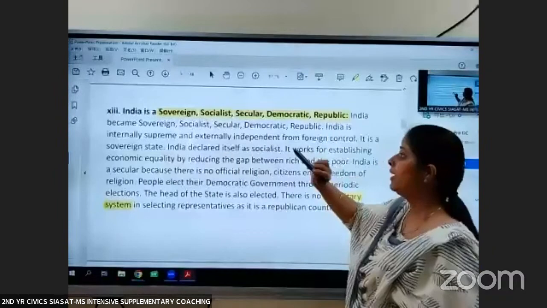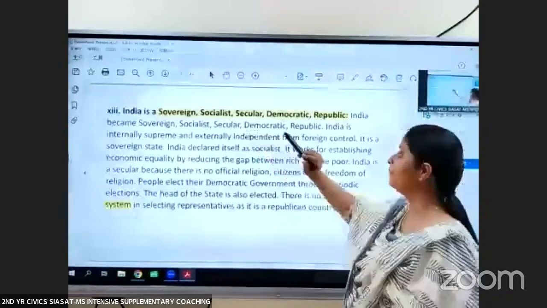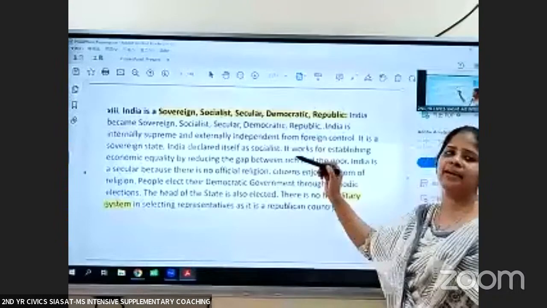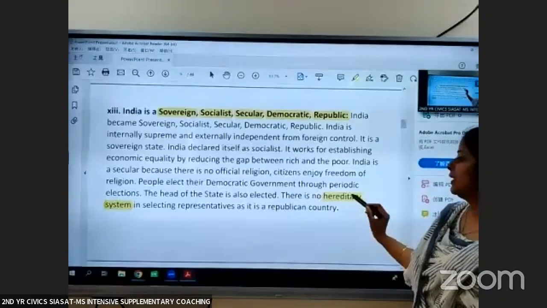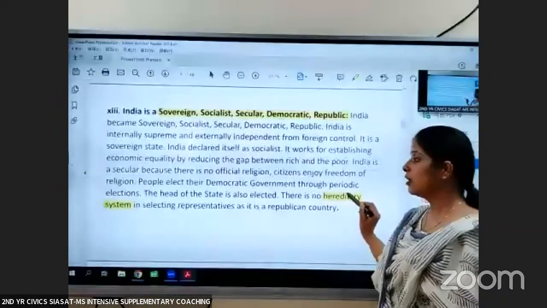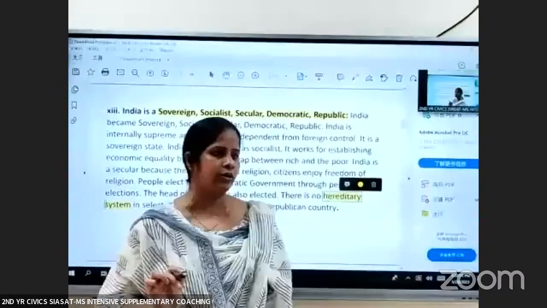It is secular because we don't have an official religion. It is democratic. The people of the country elect their representatives. It is republic because the head of the state is elected. Hereditary system is not followed here.